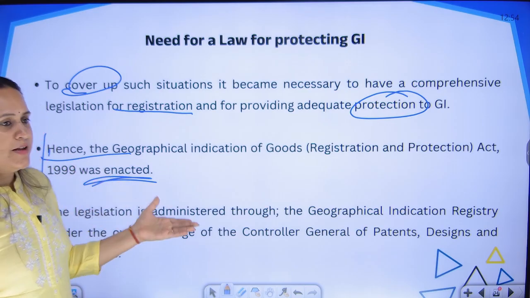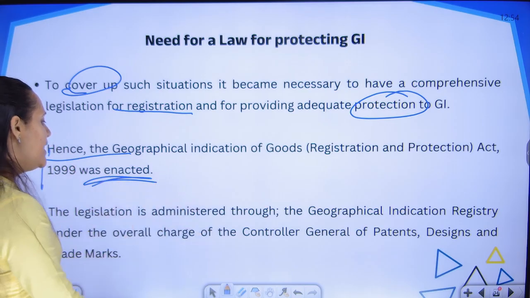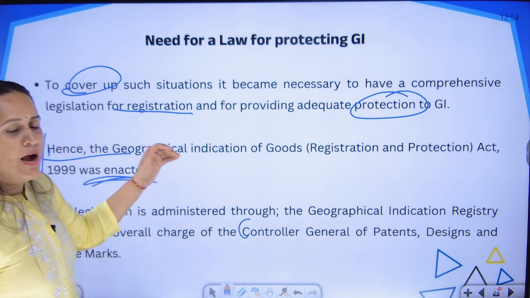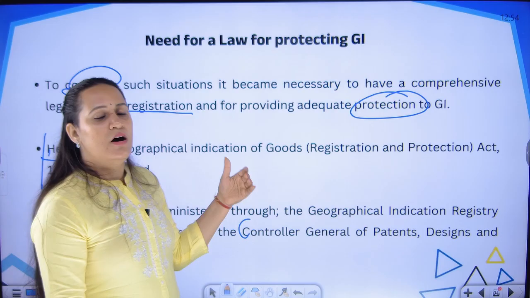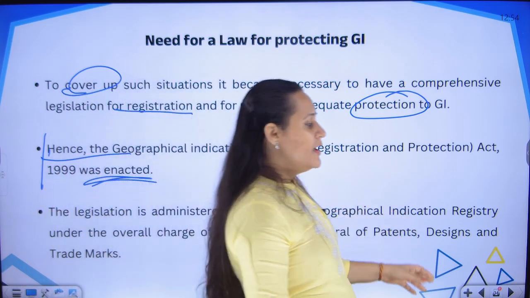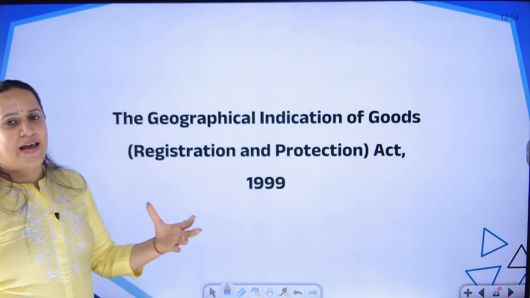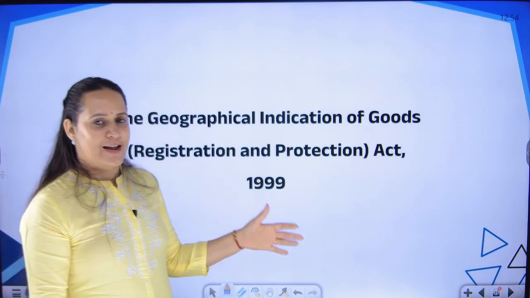You have the geographical indication registry, the registrar is there. It comes under the controller of patents, design and trademarks. Under that ambit itself, the same department is going to handle even geographical indications. That is how came the GI Act of 1999.